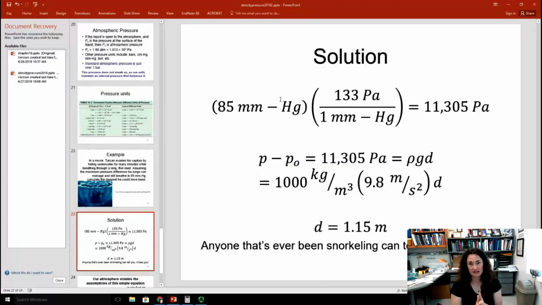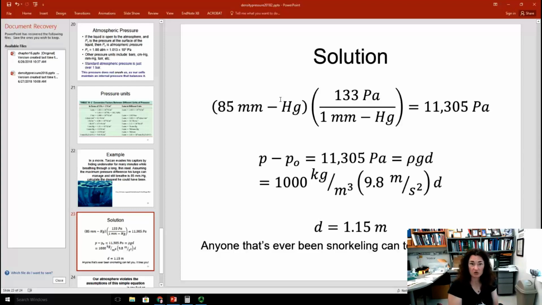Okay, so first let's do a conversion of those units. We have 85 millimeters of mercury, and we want to convert that to the SI unit, which is the Pascal. Referring back to that chart that I showed you earlier, 1 millimeter of mercury is 133 pascals. So I'm going to multiply 85 times 133 to arrive at a pressure difference of 11,305 pascals that Tarzan can maintain.